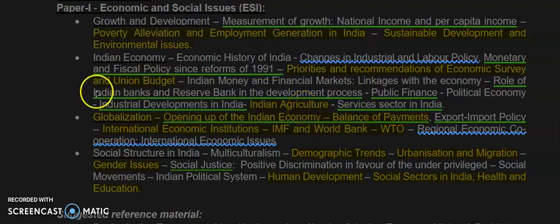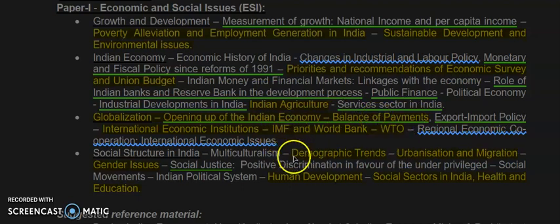Hello guys, so this is the RBI syllabus that is in front of you. As you can see, in the year 2020 RBI changed the examination pattern and included a descriptive paper in the exam pattern. And you all know that to write a descriptive answer you need some deep knowledge about the topic.